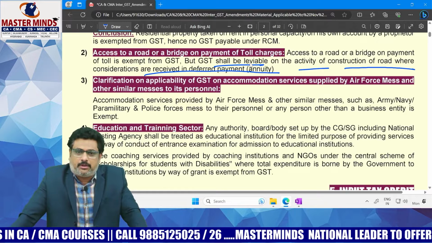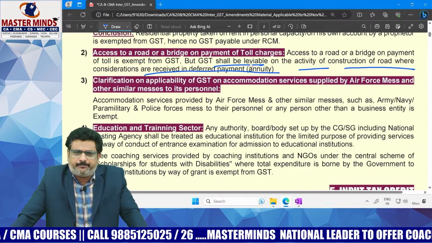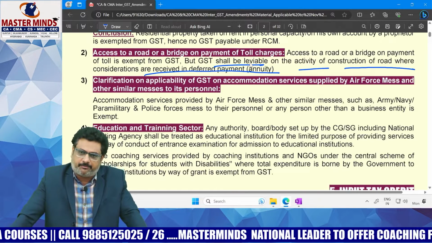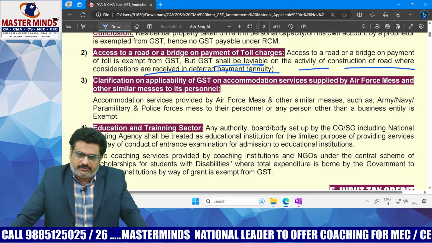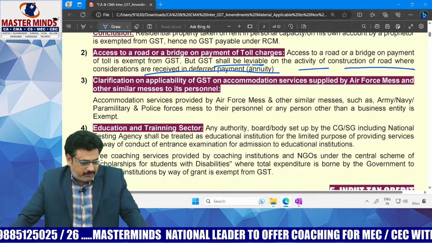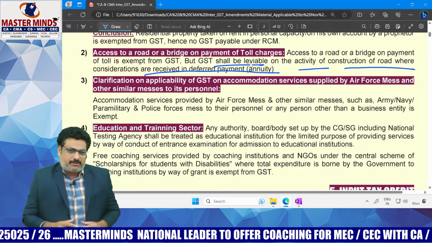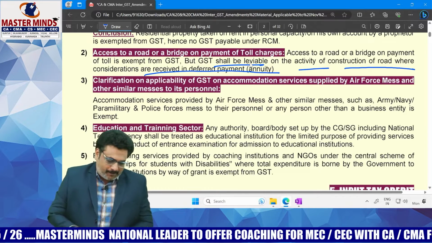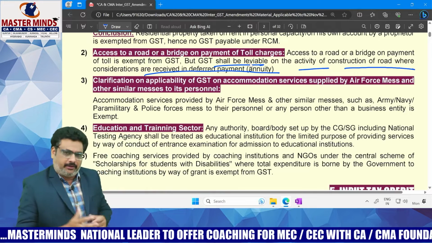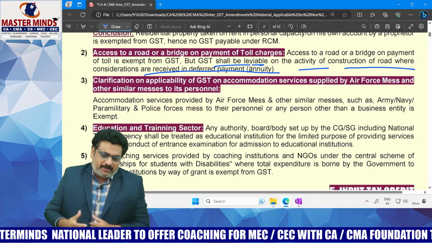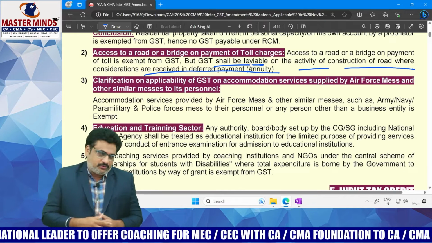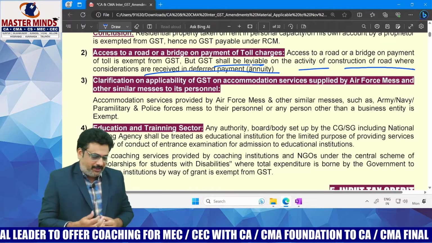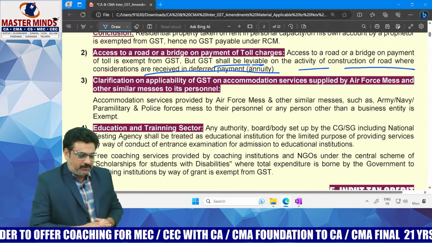Clarification on the applicability of GST on the accommodation services supplied by the airport mess and other similar messes to its personnel. Generally, a mess is a designated area where the military officers can socialize and, in some cases, eat.